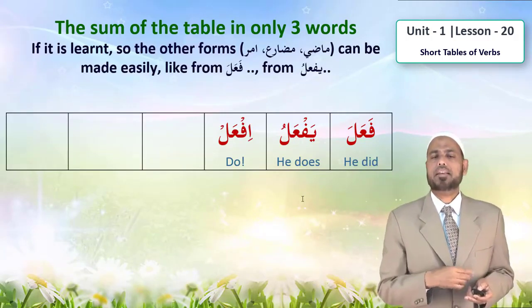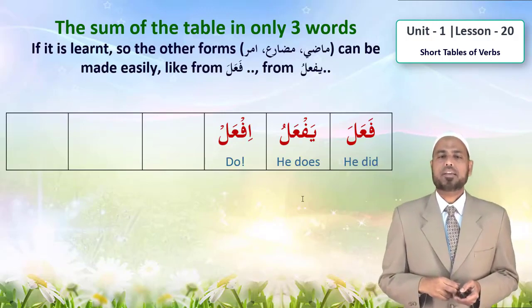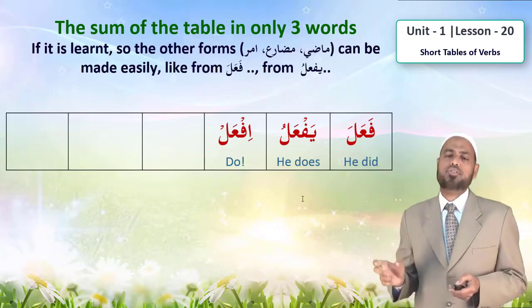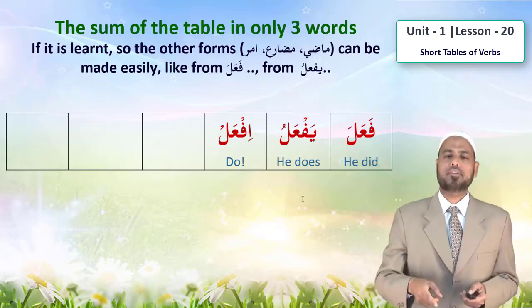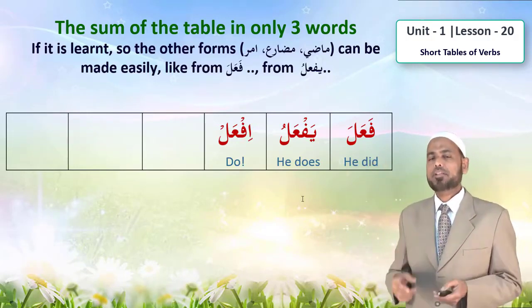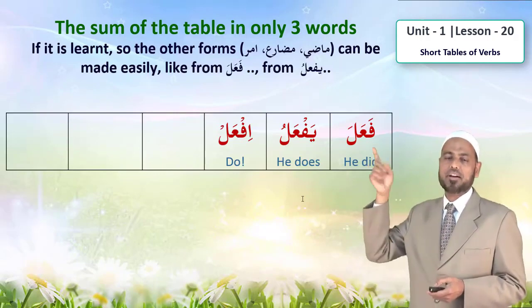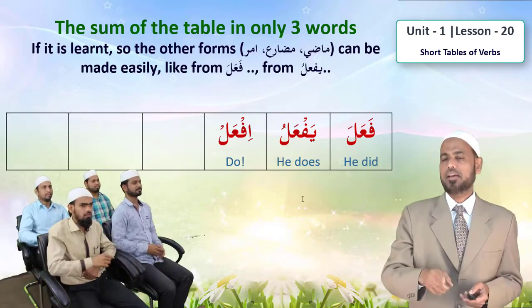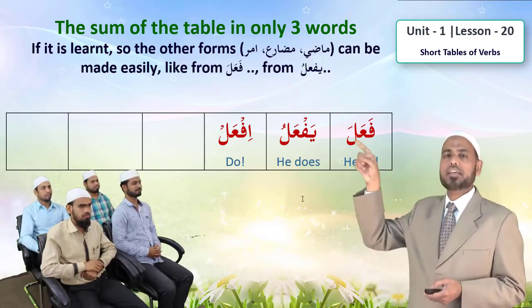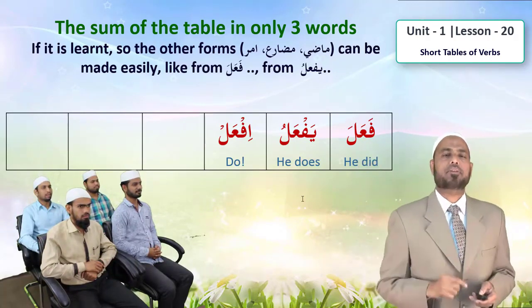That's why this is half of short table. Fa'ala, yaf'alu, if'al. Okay. Can you repeat after me? Fa'ala, yaf'alu, if'al. And this is key for madi, key for mudari, and key for amr.